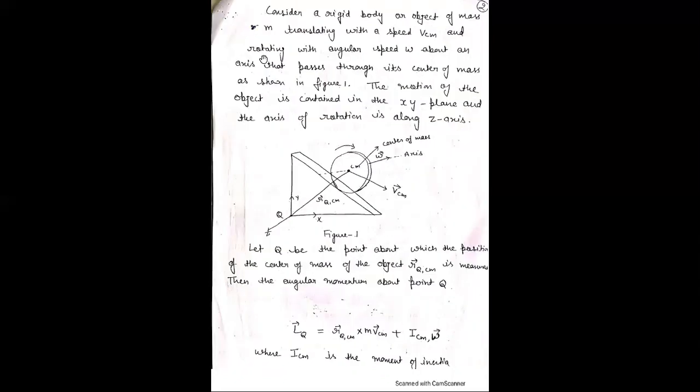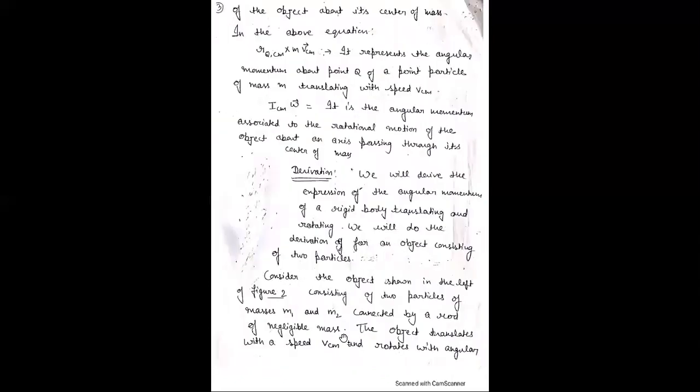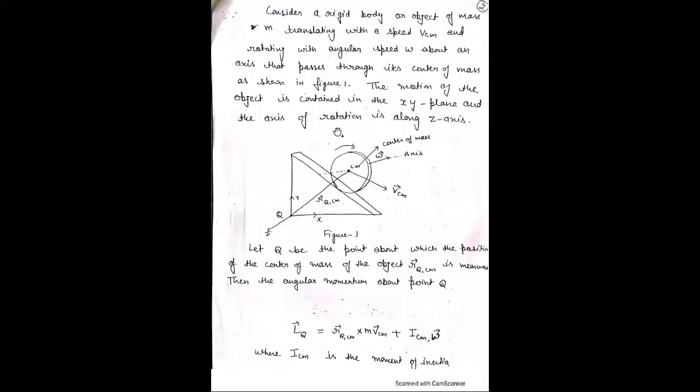In this equation, the first term represents the angular momentum about the point Q of a point particle of mass m translating with speed VCM. This angular momentum is due to translation motion with translating velocity VCM about a point Q.